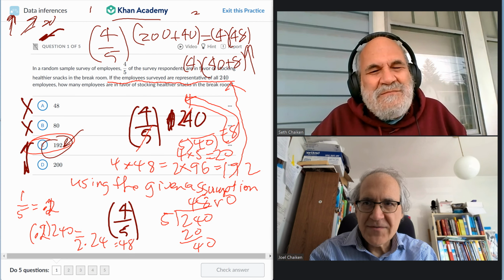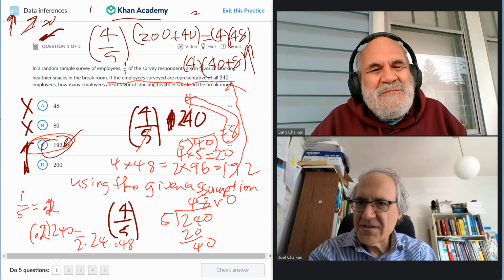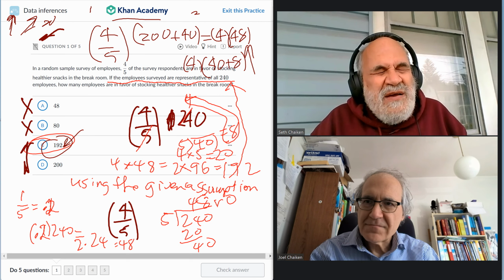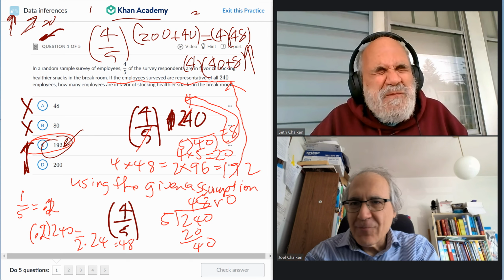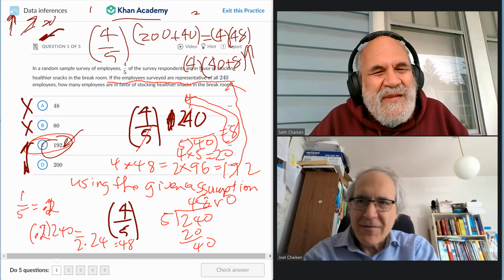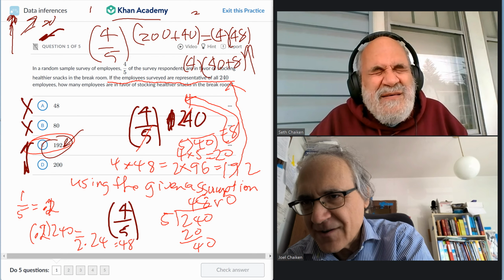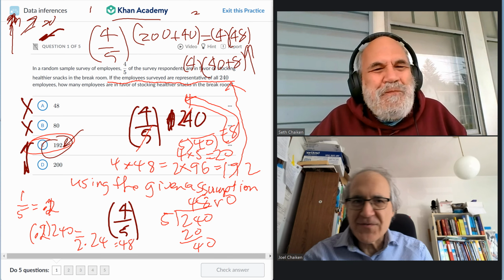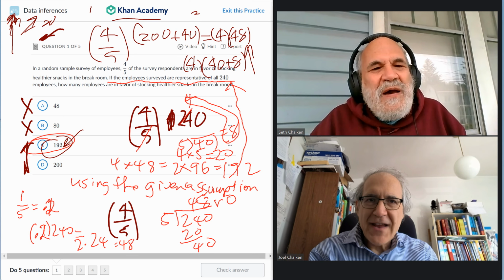We saw problems like that. That would have been a more advanced data inference problem, but the computer shows them, and we would demote it to the first few questions. So I don't know.